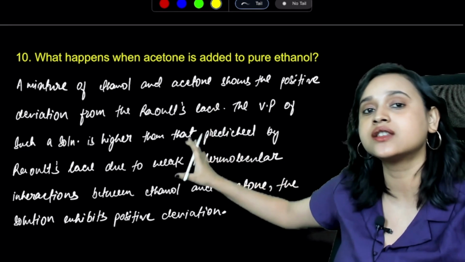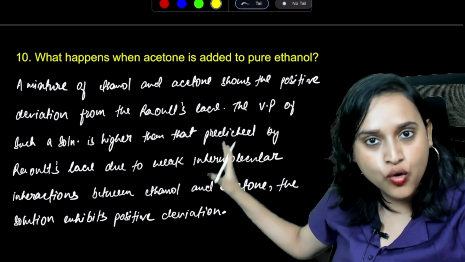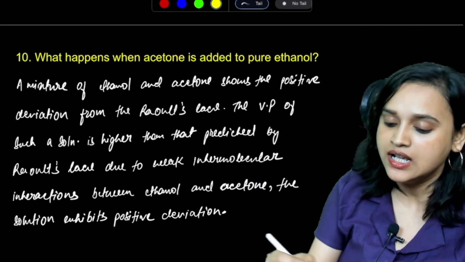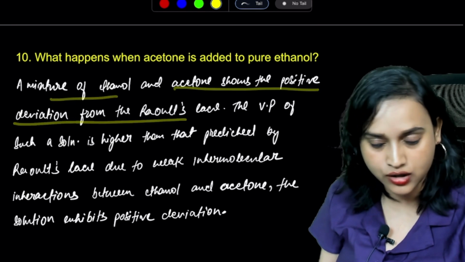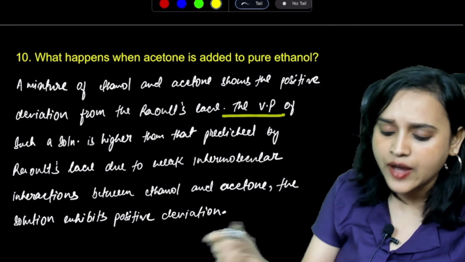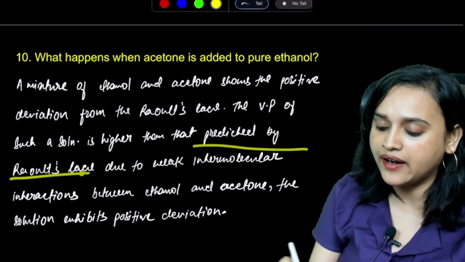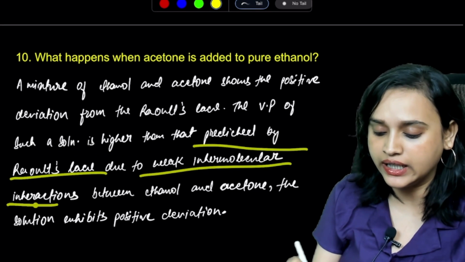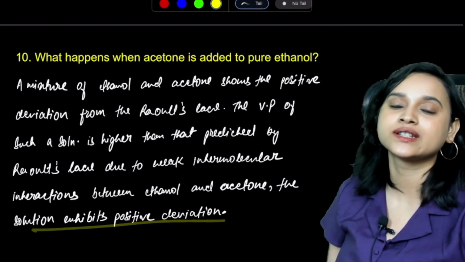I have written down the answer just so that no time is wasted. You would just have to go through the answers. Don't waste your time, guys. A mixture of ethanol and acetone shows positive deviation from Raoult's law. The vapor pressure of such a solution is higher than that predicted by Raoult's law due to weak intermolecular interactions between ethanol and acetone. The solution exhibits positive deviation.